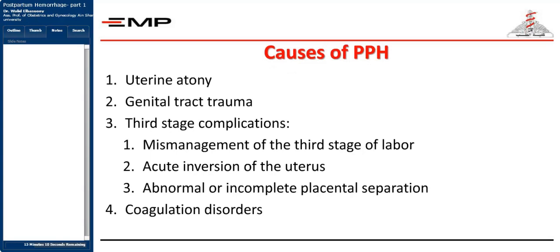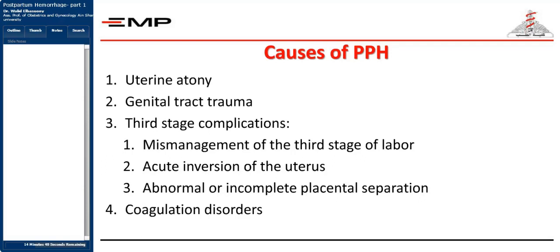The causes, number 1, uterine atony. What do we mean by uterine atony? Uterine atony, this is loss of the normal tonic contraction of the uterus that should occur after delivery of the placenta in order to stop the blood loss. So if the uterus fails to contract, this is uterine atony. The other T, you're going to find that it's 4 T's.